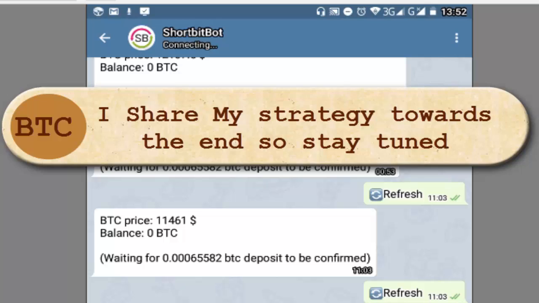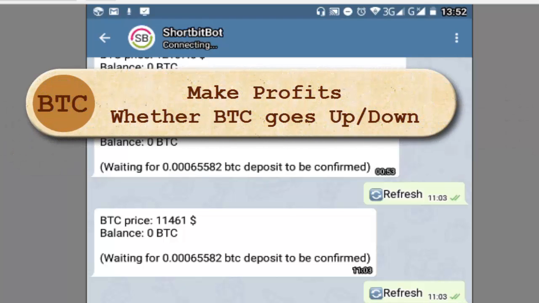In today's video I'm going to be sharing with you a Telegram bot that I'm using to trade Bitcoin every single day, making profits on the difference in prices that are happening each and every single day.